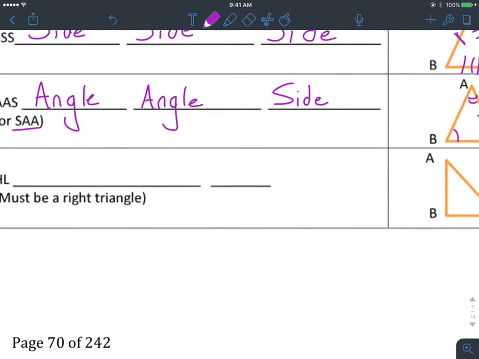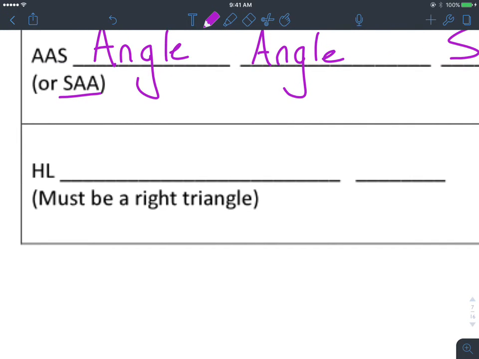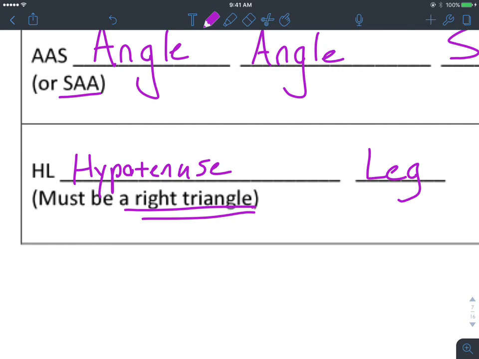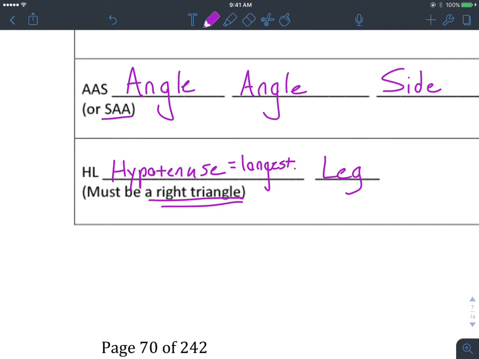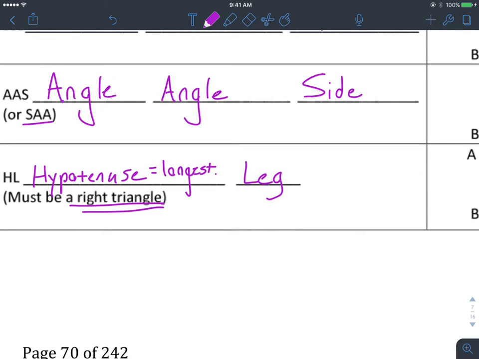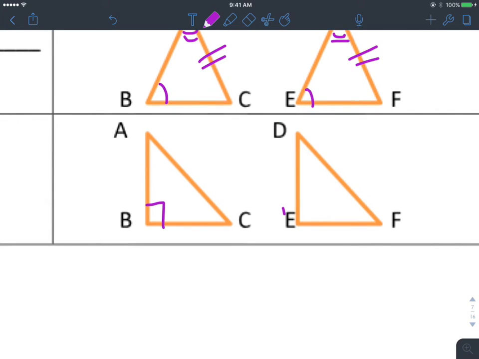Alright, the last one here that proves triangles are congruent, this is hypotenuse leg. This right here, hypotenuse, that's always the longest side of a right triangle. So first of all, you have to assume that this is a right triangle. And then the hypotenuse is the longest, right? So if you have the longest side and then you have another leg being congruent, then those would work out. So here's how it would look.